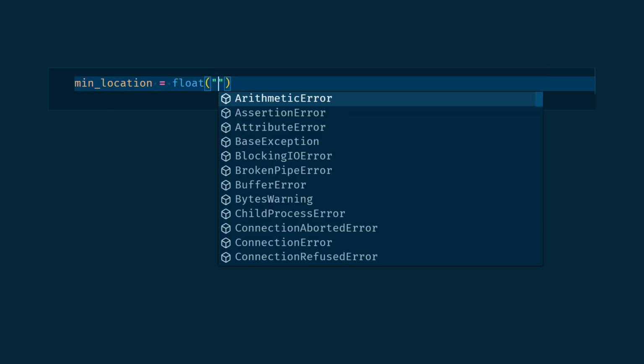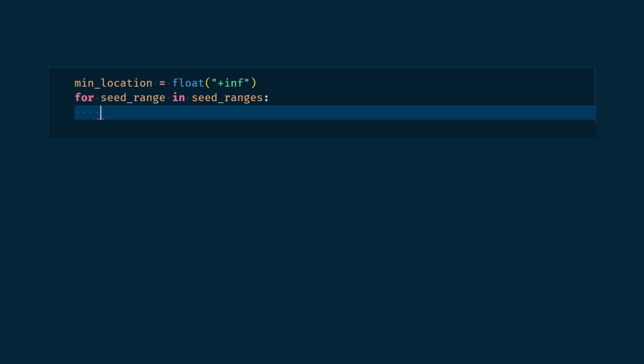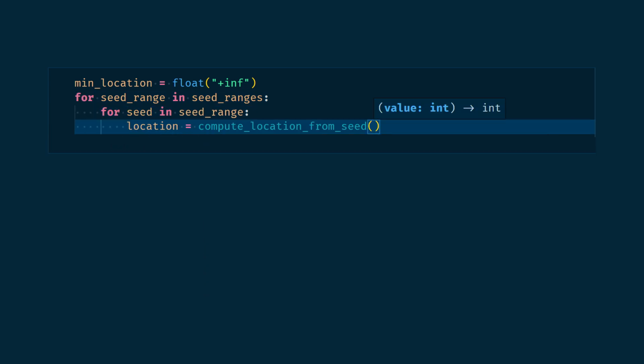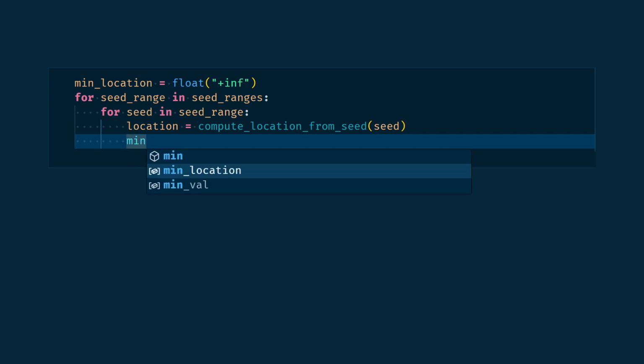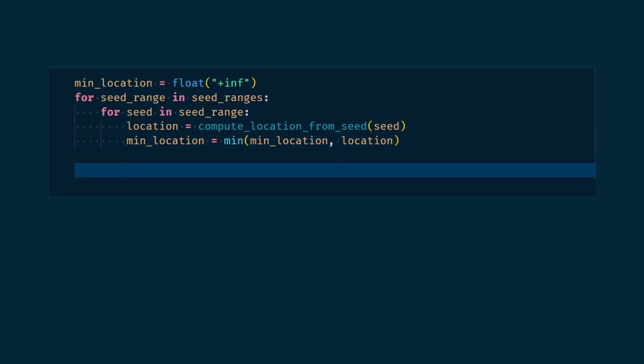We'll iterate through our seed ranges, and for every range we've created, we'll iterate through it, calling compute location from seed on every seed of that range. We update the minimum location as we've done before. When we do that on the test input and print the minimum value, we also find 46, which is the correct answer for the dummy input. Being confident, let's find the real answer on the real dataset.